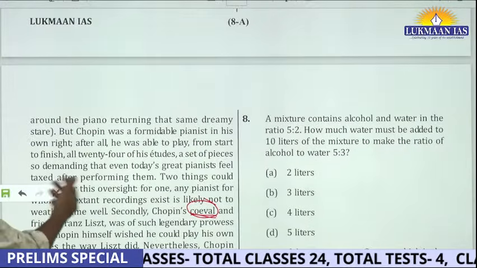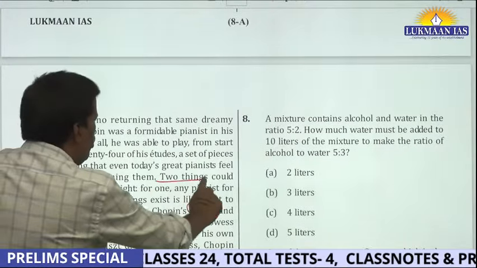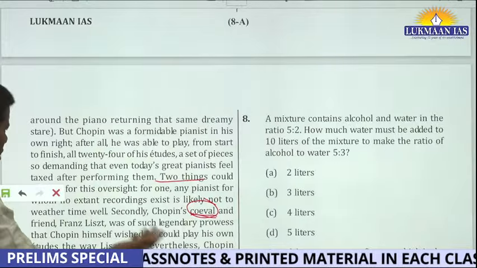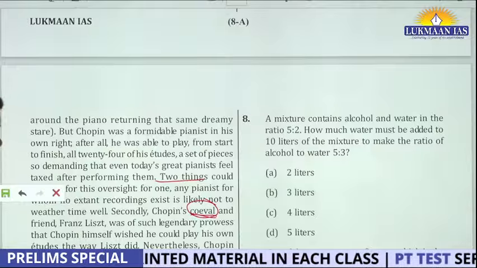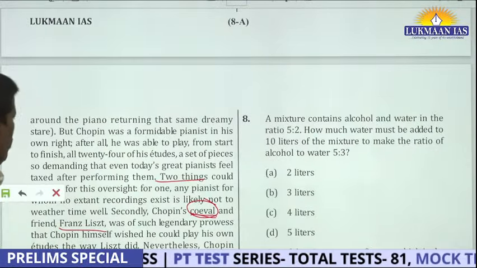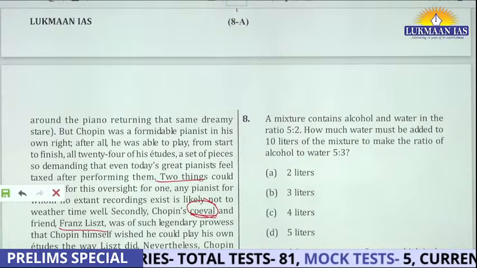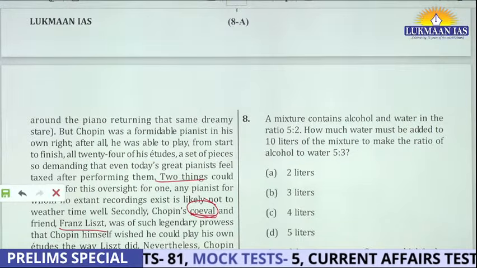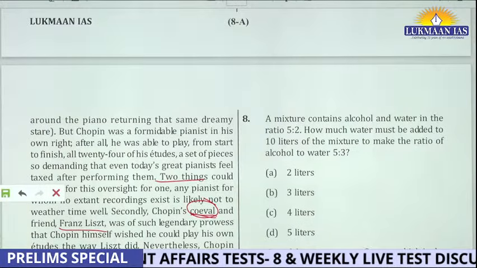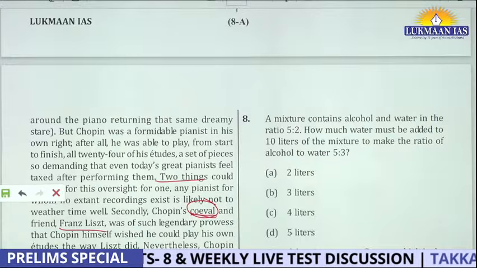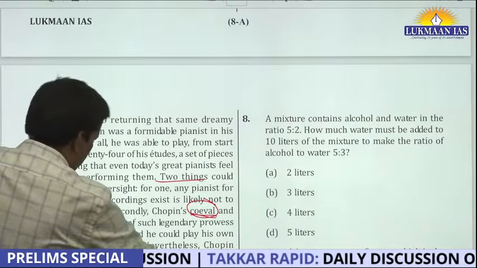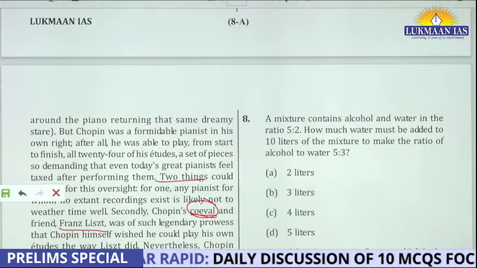So first, he talked about two things. First, he said that if there is no extant recording, things will not work. In the second part, he's saying, what is the second part? Secondly, Chopin's coeval and friend Liszt was of such legendary prowess that Chopin himself wished that he could play his own etudes the way Liszt did. Nevertheless, Chopin deserved to be remembered not just as a composer of challenging pieces, but as a pianist capable of executing these very pieces with panache.